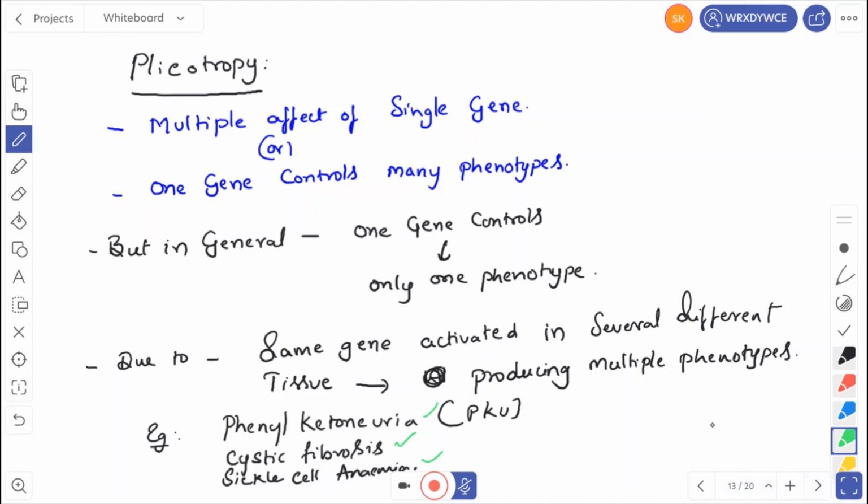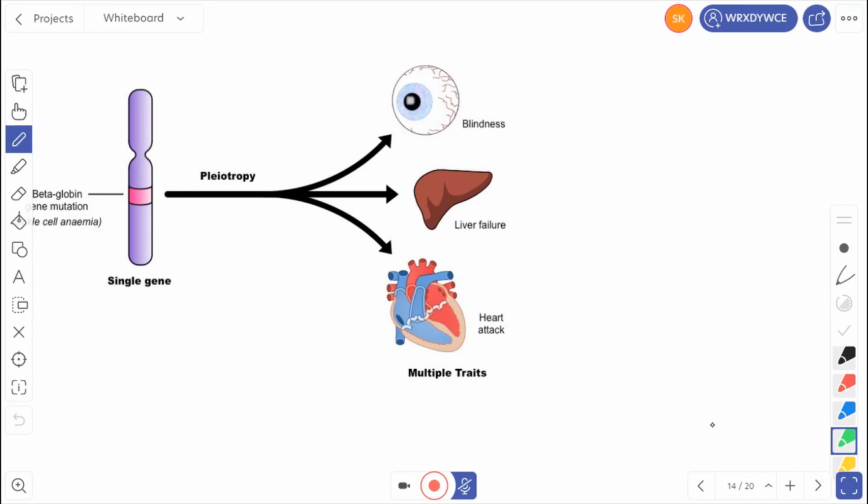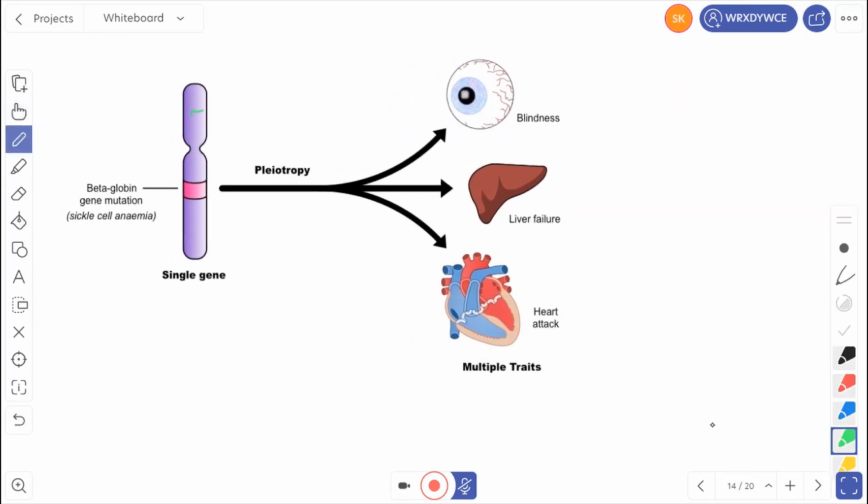Let us see a diagrammatic representation for sickle cell anemia. You can see here, this is a single gene. This is the sickle cell anemia gene. The beta globin gene has undergone mutation. Due to mutation, this single gene is affecting many organs.